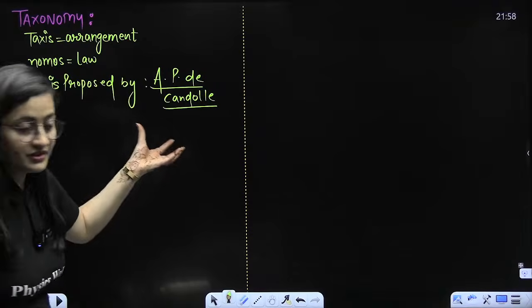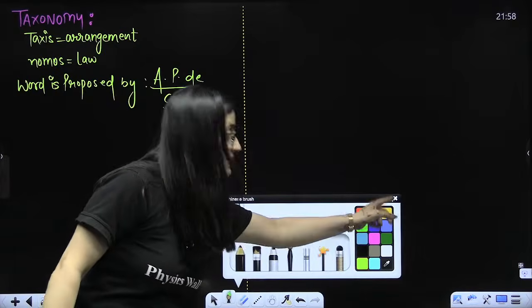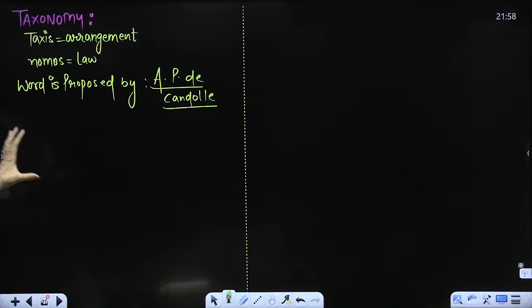Do not confuse it with that Punjabi singer A.P. Dhillon. It is A.P.D. Kendall. That's what you need to remember. He was the one who gave this particular term.